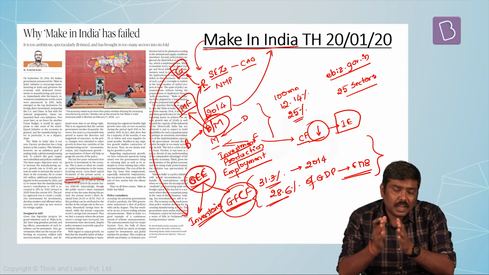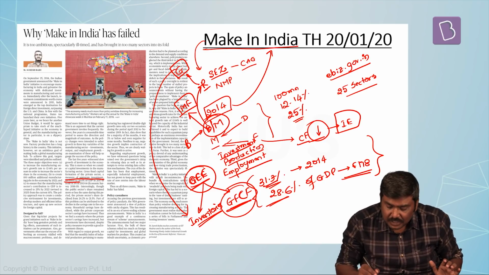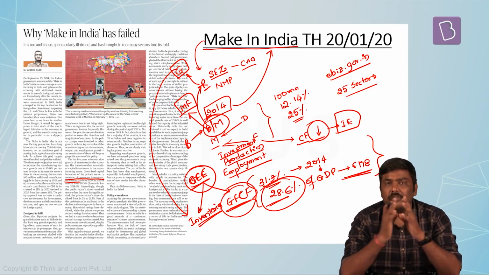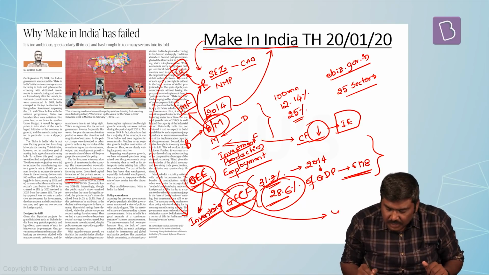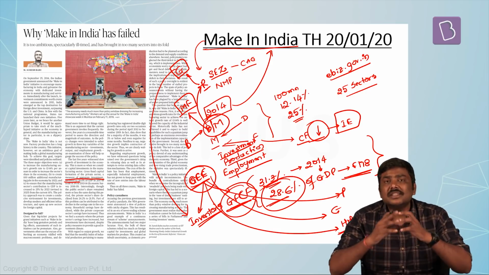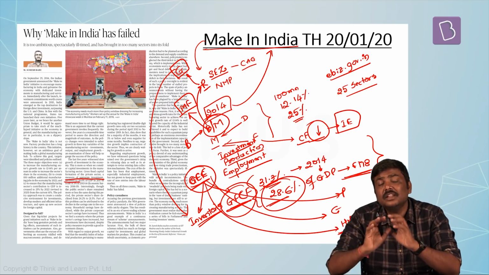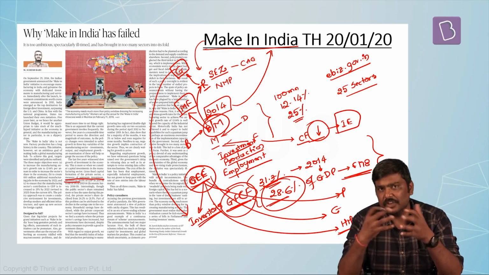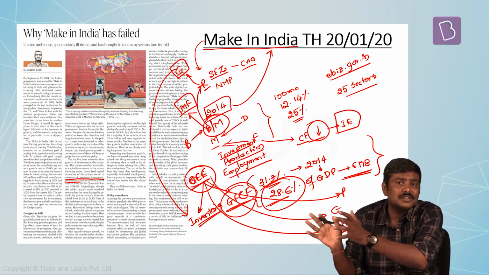The gross fixed capital formation in case of India for the financial year 14 was 31.3%, and by financial year 18 it has fallen down to 28.6%. Within this gross capital formation, there are three stakeholders: one is the government, the second is the private sector, and the third is the households. Because the savings can be done by all three, these savings will be routed into the market in the form of an investment. And these investments can be utilized to form fixed assets or movable assets. That is the concept of gross fixed capital formation as well as inventories.